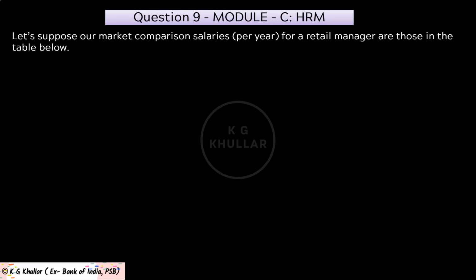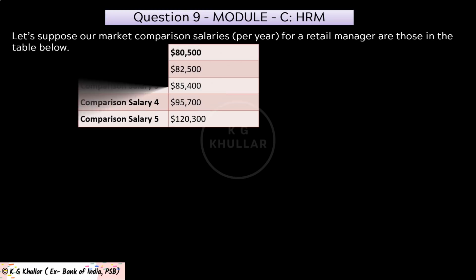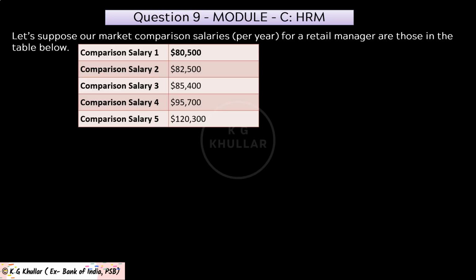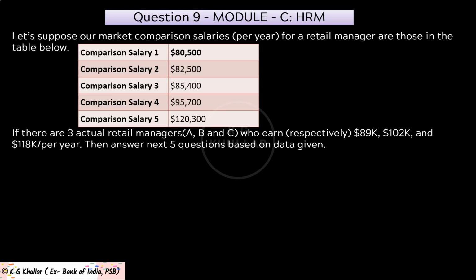Now the next question is also a case study from module C, that is HRM, and is based on compa ratio. Now this is a very important concept from HRM, so do watch this case study really well. Now let's suppose our market comparison salaries per year for a retail manager are those as per this table. Now friends, this market comparison salary chart is given to you. That is, these are the salaries given by the industry to retail managers per year. Now if there are 3 actual retail managers, A, B and C, who earn $89,000, $102,000 and $118,000 per year, then answer the next 5 questions based on the data given.